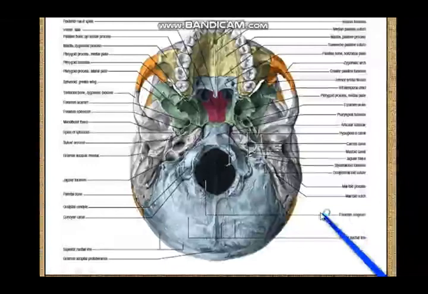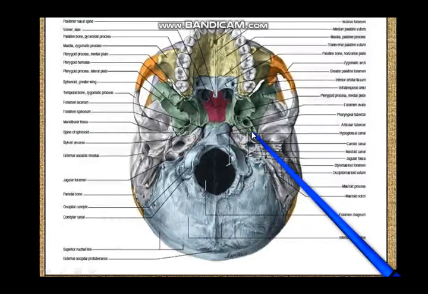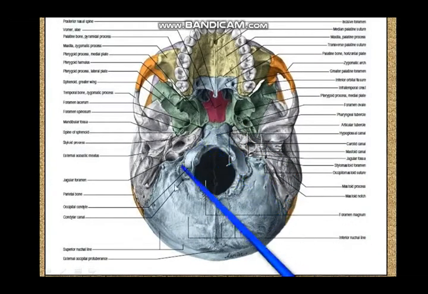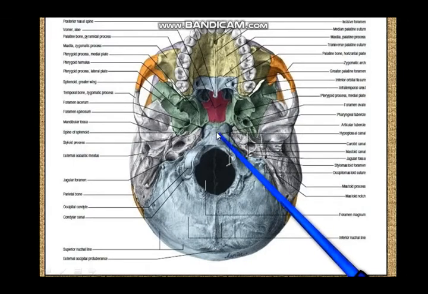Now in this picture we have again gone to the base of the skull because we want to highlight certain things. Now in the base of the skull you can see this is the occipital bone over here, and this is the basilar part of the occipital bone, and this is the pharyngeal tubercle in the basilar part of the occipital bone.